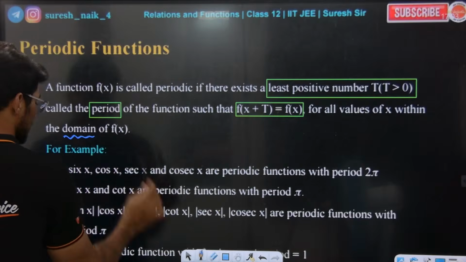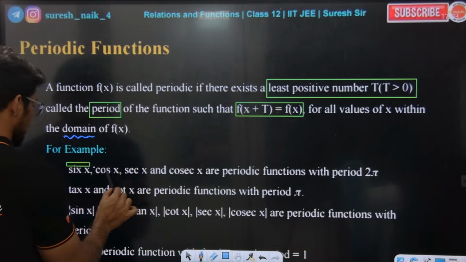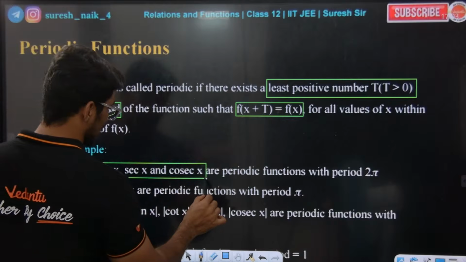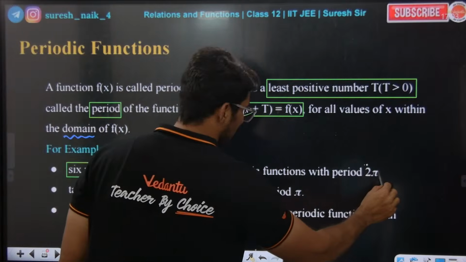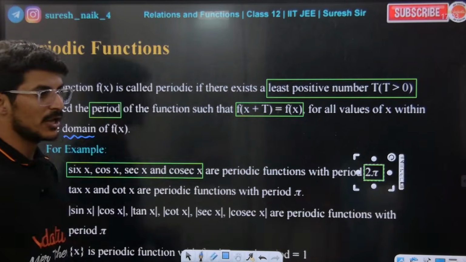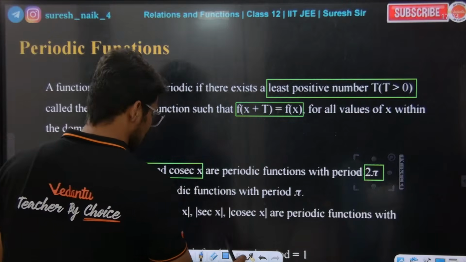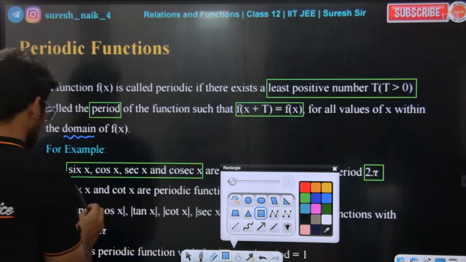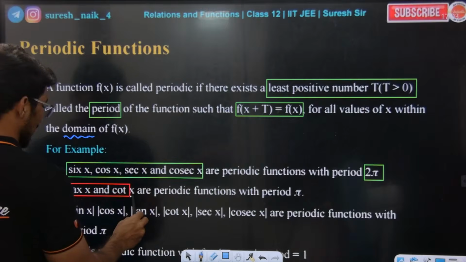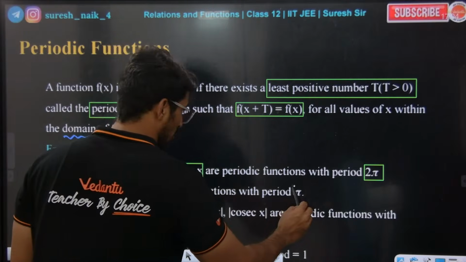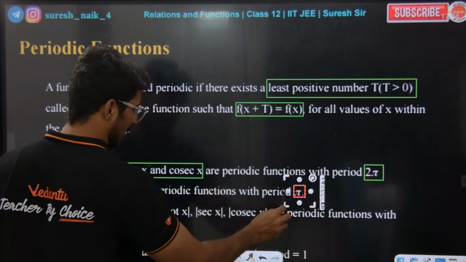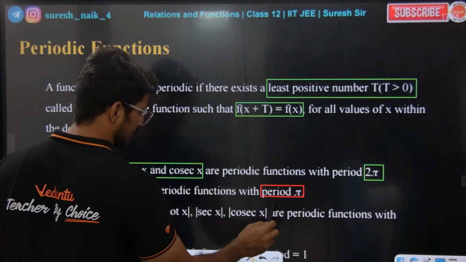Okay, so for example, sin x, cos x, secant x, cosec x. All these are periodic functions with period 2 pi. How are we saying that? Now I'll tell you that. Tan x and cot x are periodic functions with a period of pi. Are you getting the point? With a period of pi.